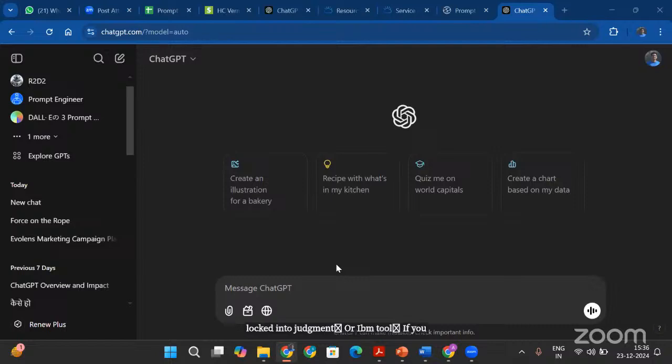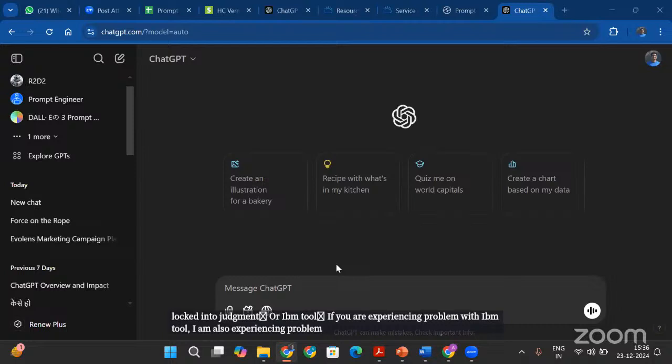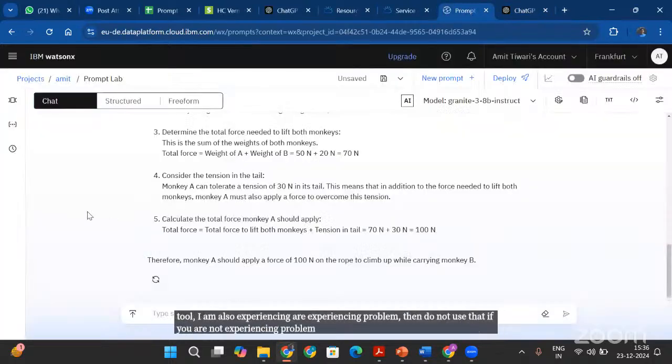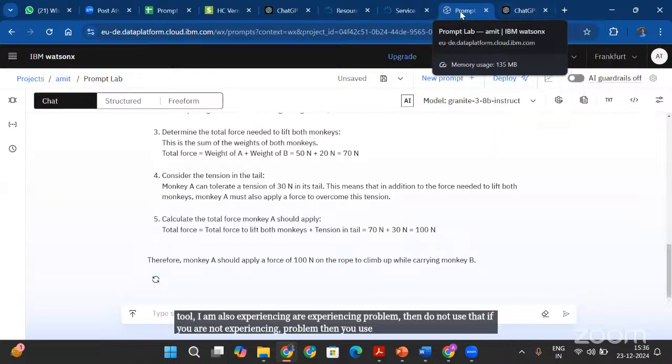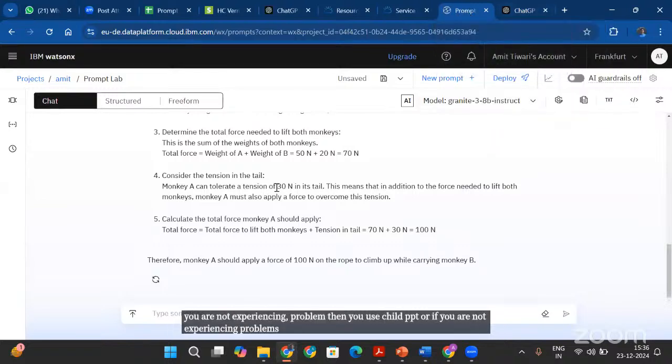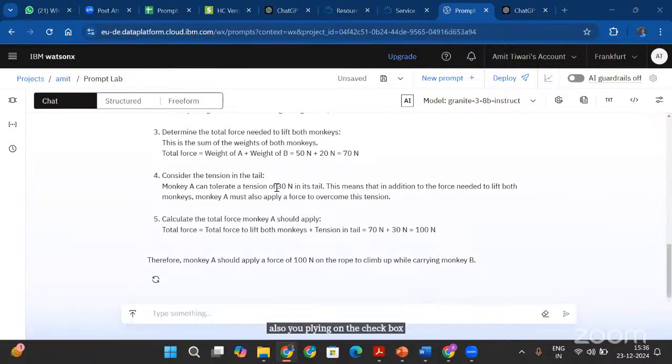If you are experiencing problem with the IBM tool, I am also experiencing problem with that. So if you are experiencing problem, then don't use that. If you are not experiencing problem, then use the prompt lab, otherwise use ChatGPT. All right, thank you so much for also replying on the chat box that you are ready. More than 60 people, 60% people are ready now.